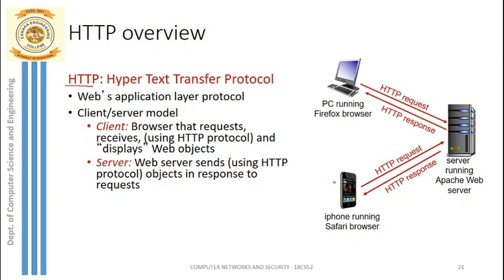For example, if you type www.google.com, this will be sent as an HTTP request. That means you are requesting a page from the Google server. For that, the Google server will respond with an HTTP response. Once your browser receives the HTTP response, you will get the Google homepage.